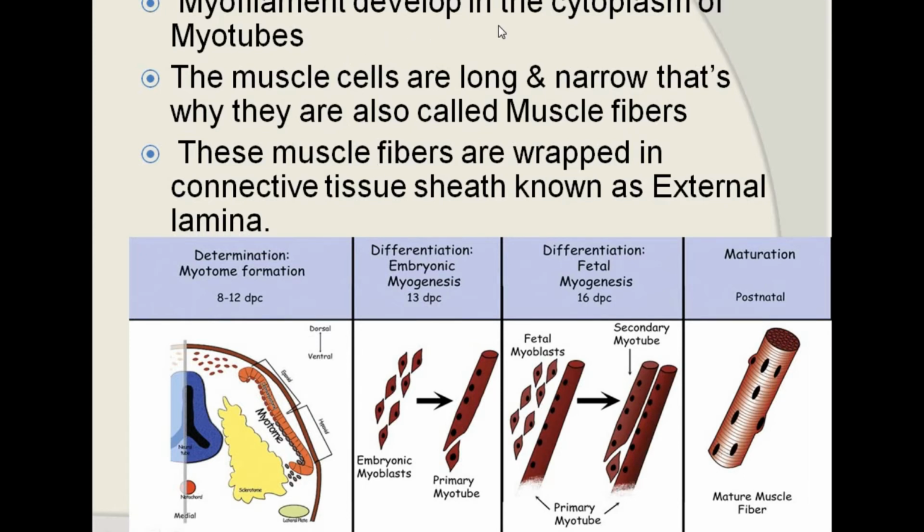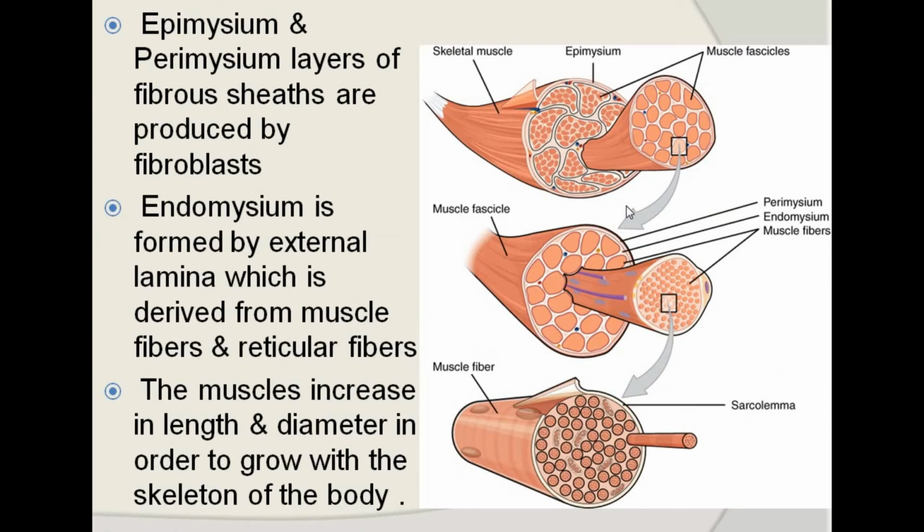So the myofibrils, or the myofilaments, develop within the cytoplasm of the myotubes. The muscles get elongated and become narrower, and because of the fusion of multiple myoblastic cells, they give multinucleation. That's why the striated muscles have multinucleated myofibers. Around those myofibers, when the cell differentiates into skeletal muscle, they are covered by the external lamina. So they are wrapped by a connective tissue layer, and that layer is called the external lamina.